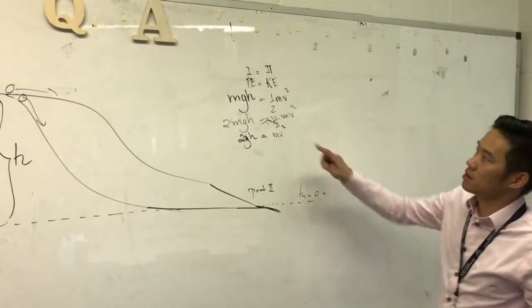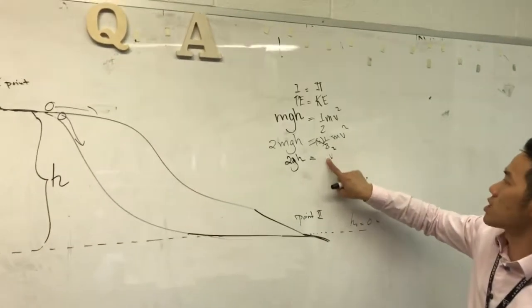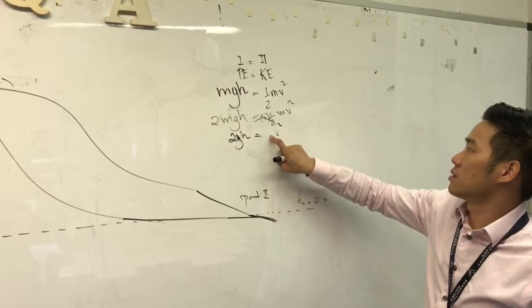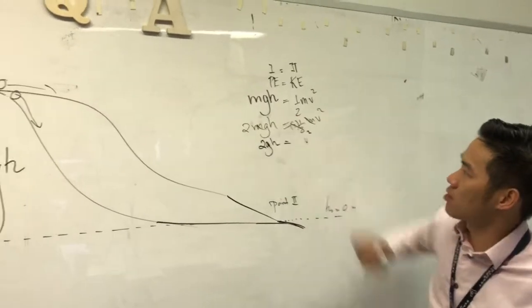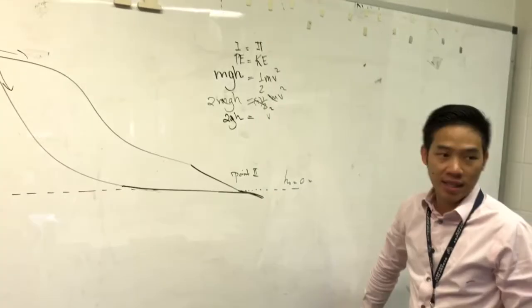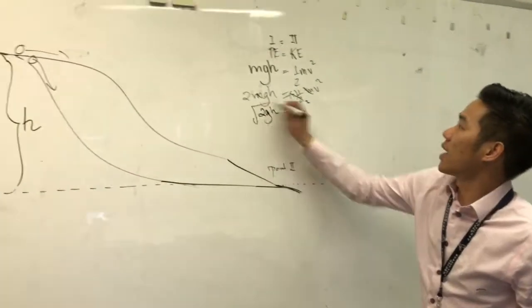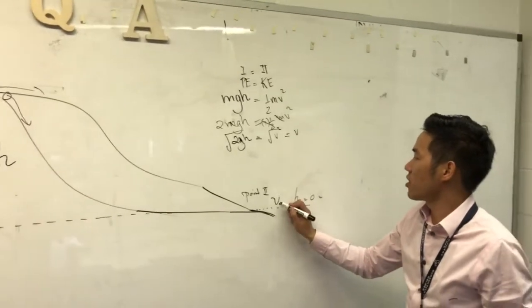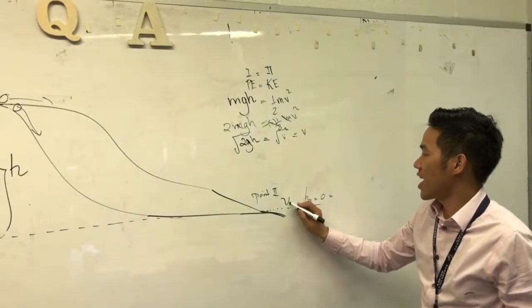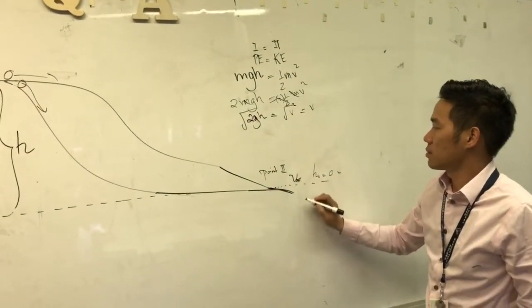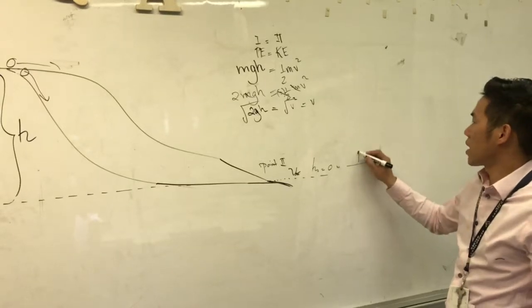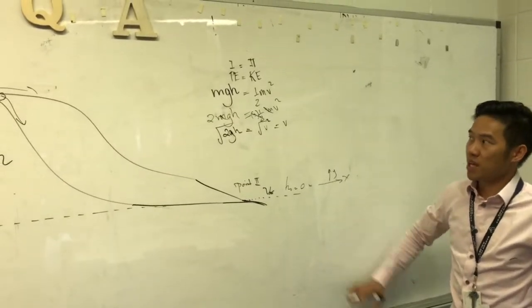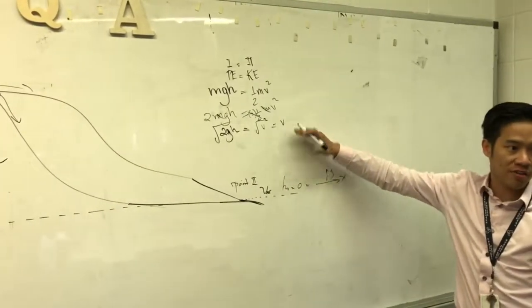Oh wait, you took out the m. What's supposed to be here? M. I'm just going to go ahead and cancel them out since they have the same mass. Then you square root both sides, and that should give you the final velocity. So at this point, they have a final velocity, which is vx, because it is in the x direction. This is the y direction right here. So now we have utilized the mathematical equation to confirm that theory.